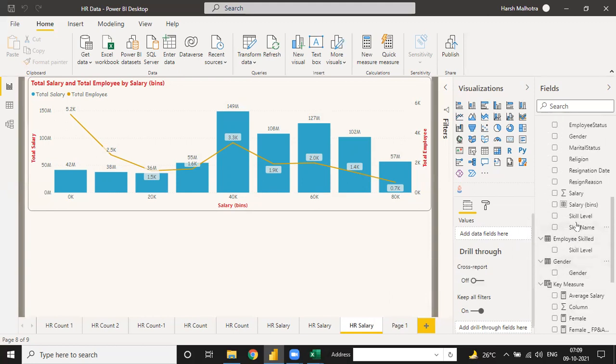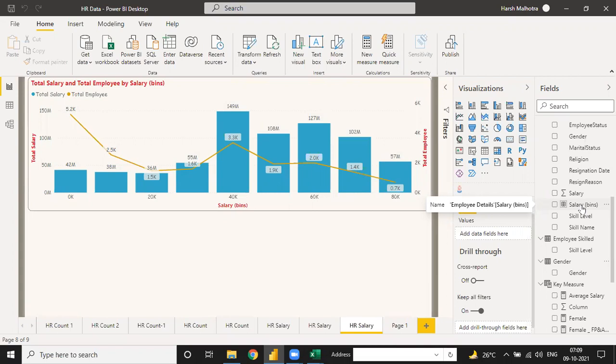what are the alternatives for creating bins? Instead of this you can write an if function: if your salary range is this, then you can put the salary range, like 0 to 20,000, your salary will be less than 20. This is the second option. For that, we have to create a measure only, no?